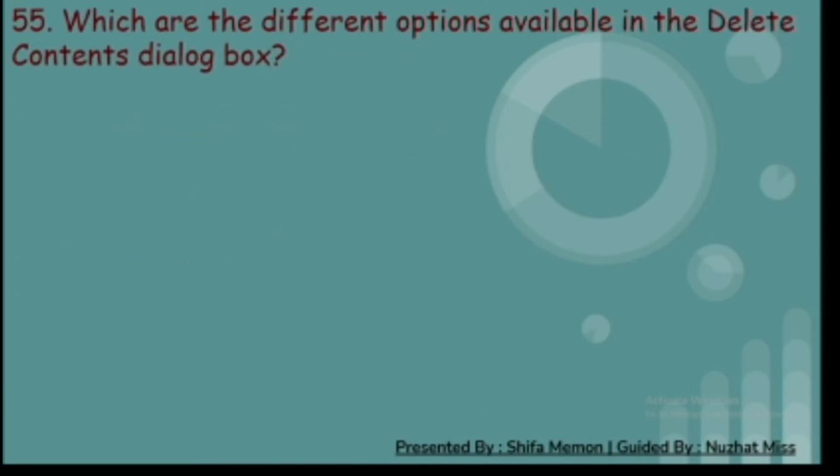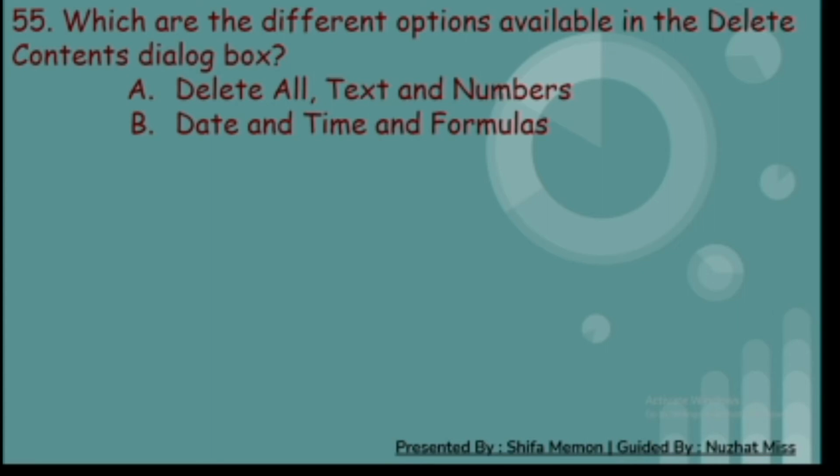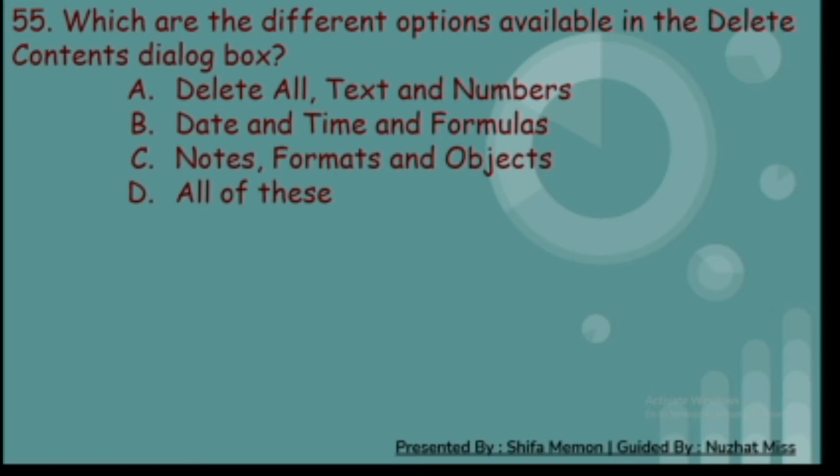55th. Which are the different options available in the Delete Contents dialog box? A. Delete all text and numbers. B. Date and time and formulas. C. Notes, formats and objects. And D. All of these. And the correct answer is D. All of these.